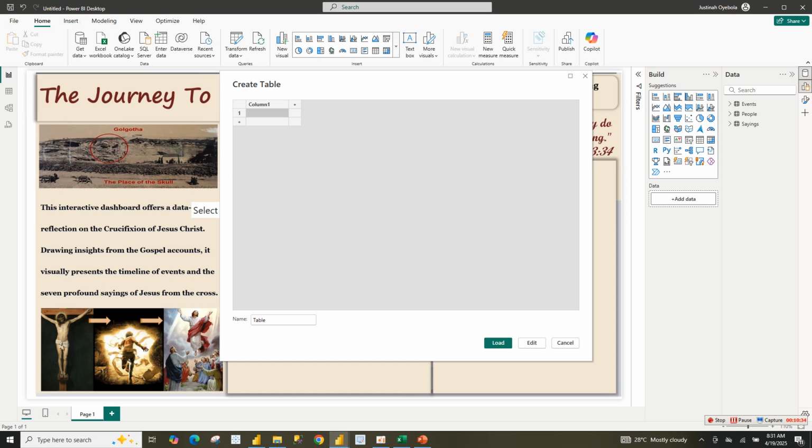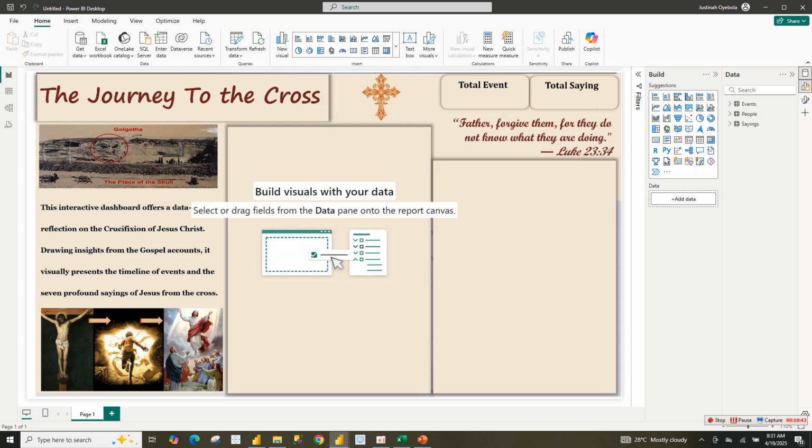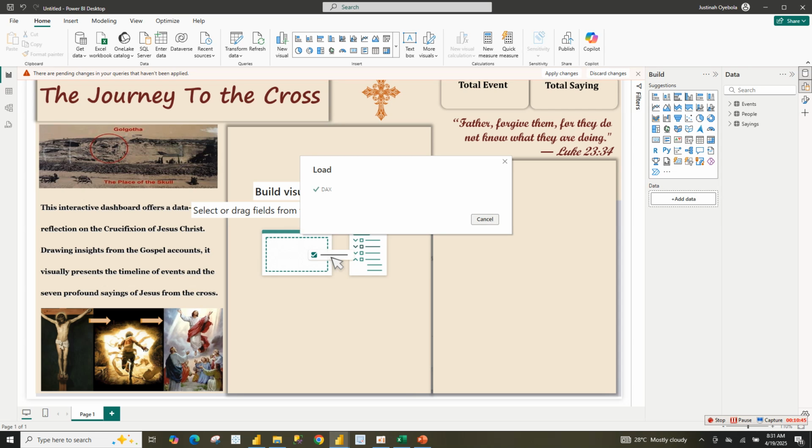Once you click enter data, I'm going to rename this table as DAX, then load it. Then I'll create my DAX measure here.